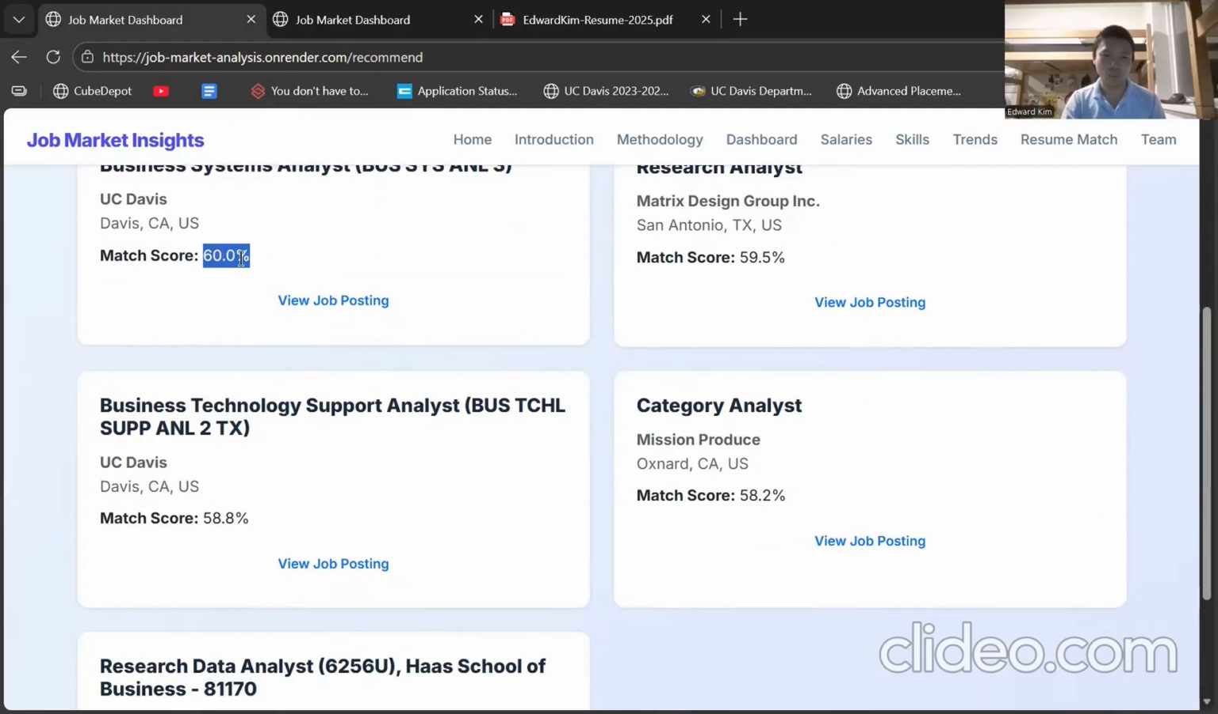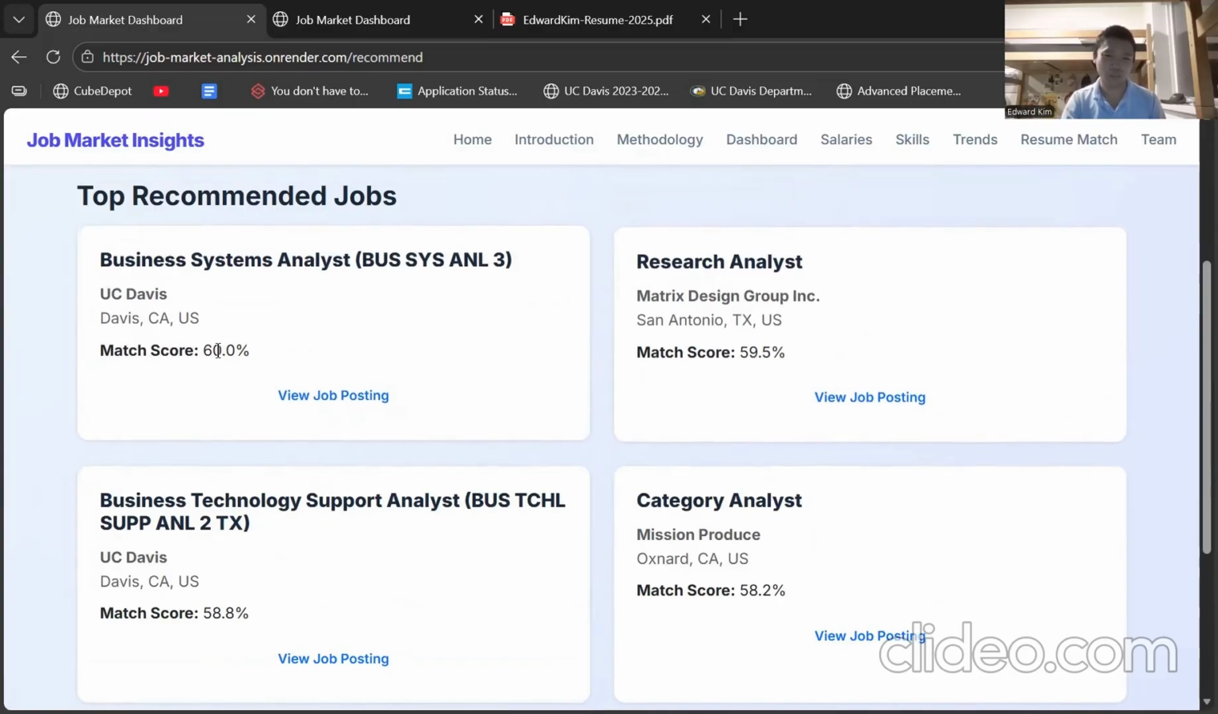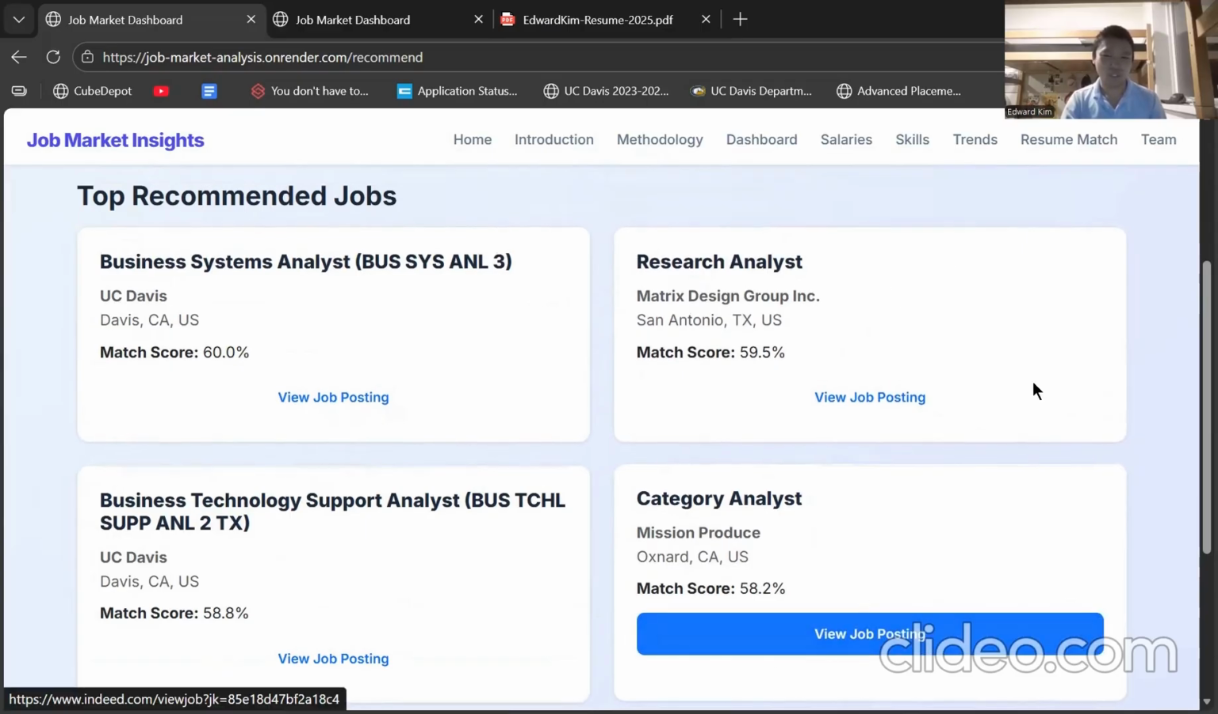And of course, it's not perfect as we can see here, but oftentimes with our other resumes, for example, it would score about 75 to 80%. So that's part of our trial and error process of learning.